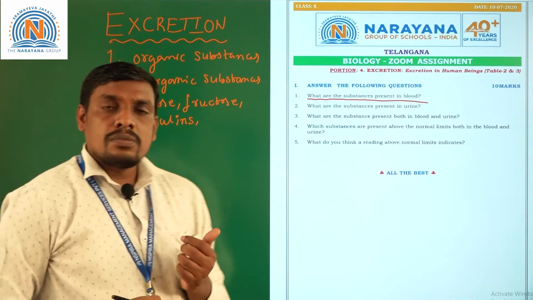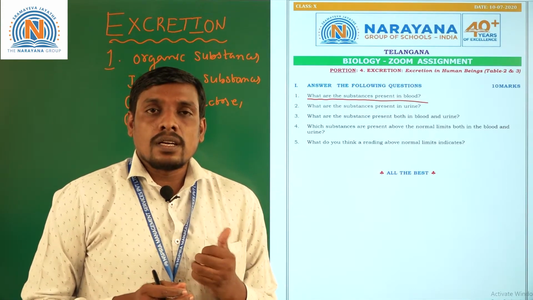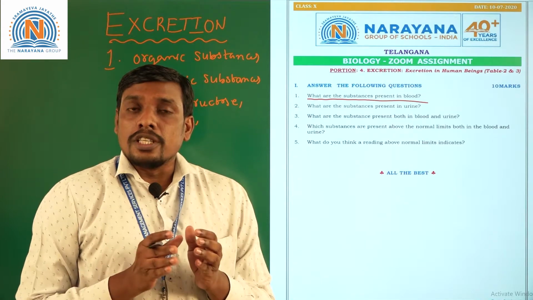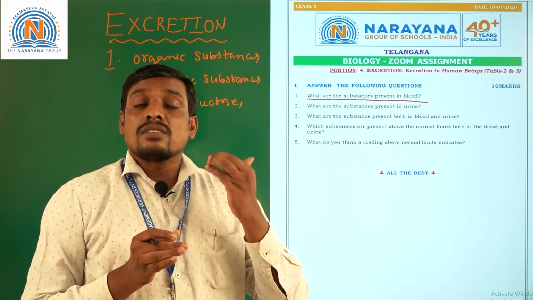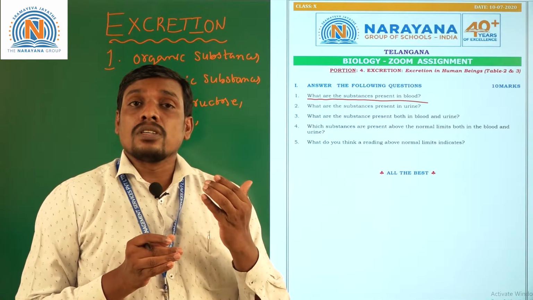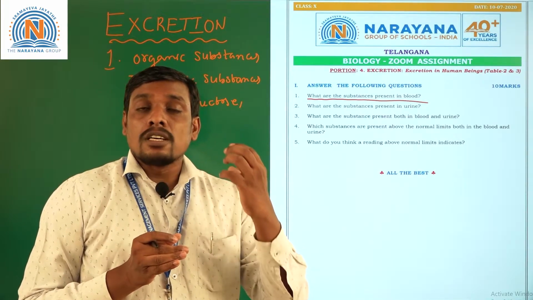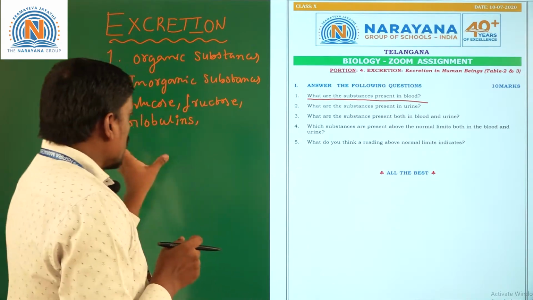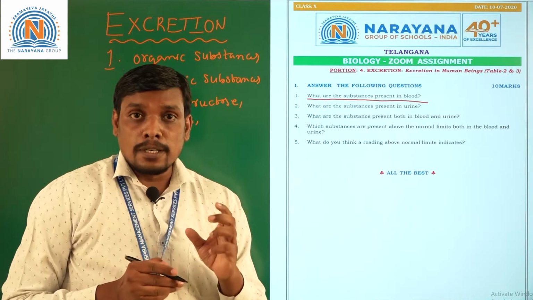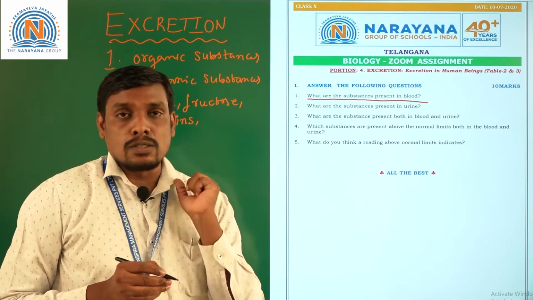What are globulins? Globulins are specialized proteins that help in the transportation of various substances from a particular place to every cell of our body. So, globulins are a kind of protein present in the blood that plays an important role in transportation.